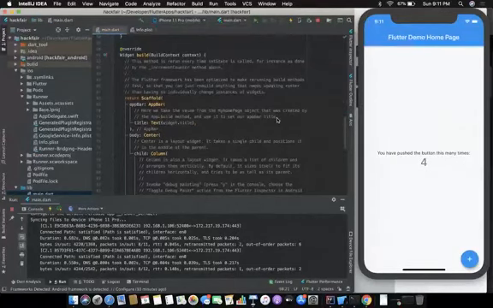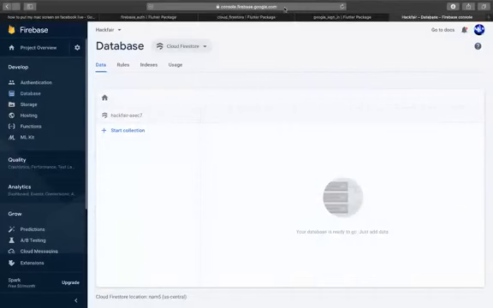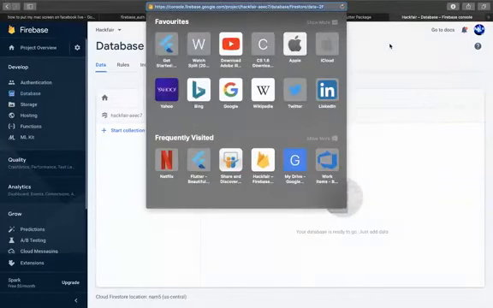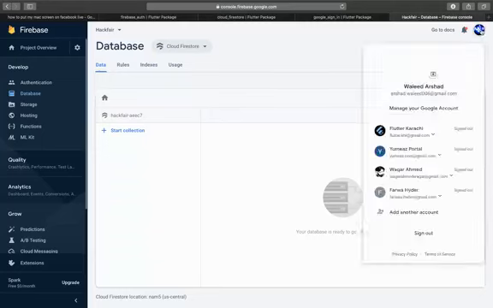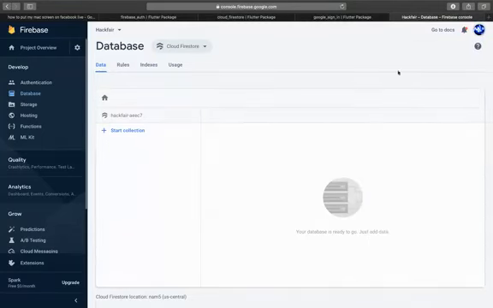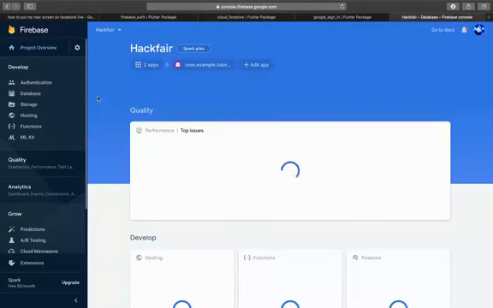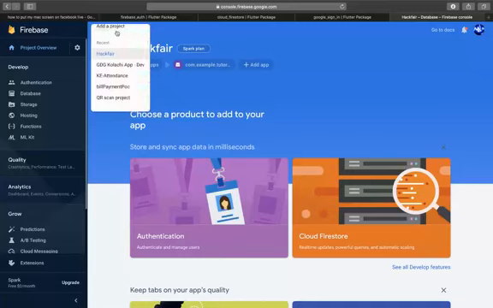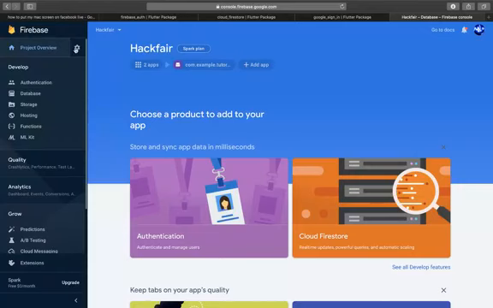So first of all, we go to the Firebase console. This is the website, console.firebase.google.com. You can sign in with your own Gmail ID, and you will have this console. If you go to projects, you can create a new project here. And if you don't have any project, it will show you a blank UI where you can create a new project. I have created this Hackfair.